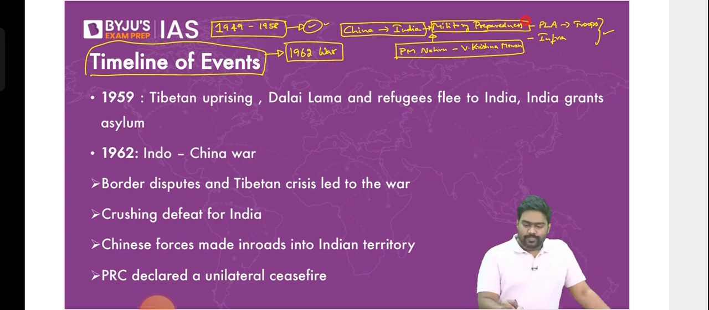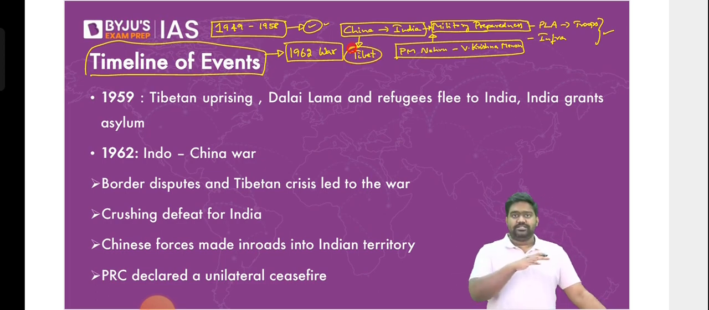See, of course, China had a geographical advantage. Because for China, it was any day easier to create infrastructure in Tibet because Tibet is a plateau, a flat land, right?